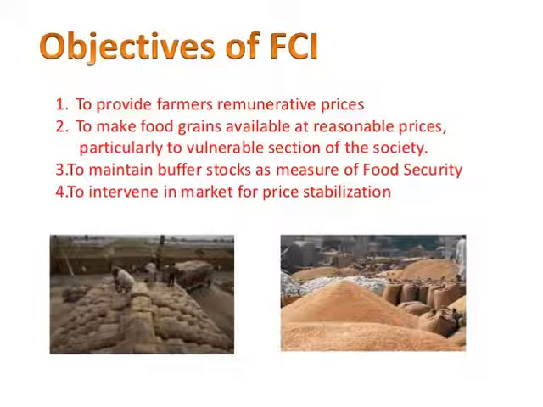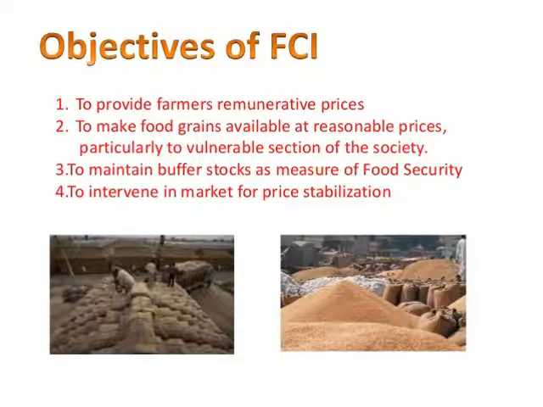Number three objective is to maintain buffer stocks as a measure of food security. That means there should be proper storage facilities, in order to maintain the foods properly. Next is to intervene in the market for price stabilization. So the other objective is to get into the market and work effectively, sell the commodities, for the purpose of price stabilization. That means to have a standard price of everything.